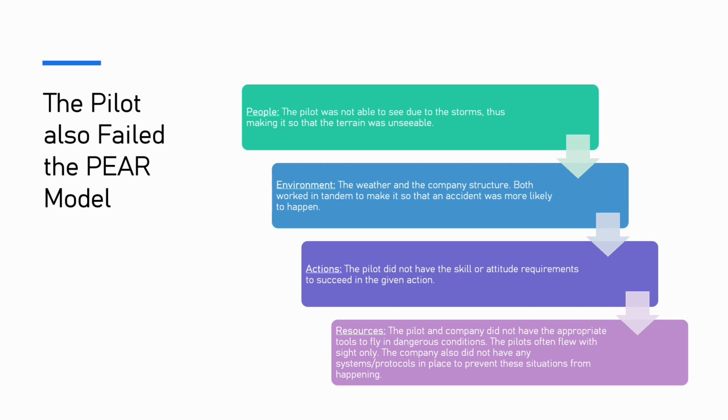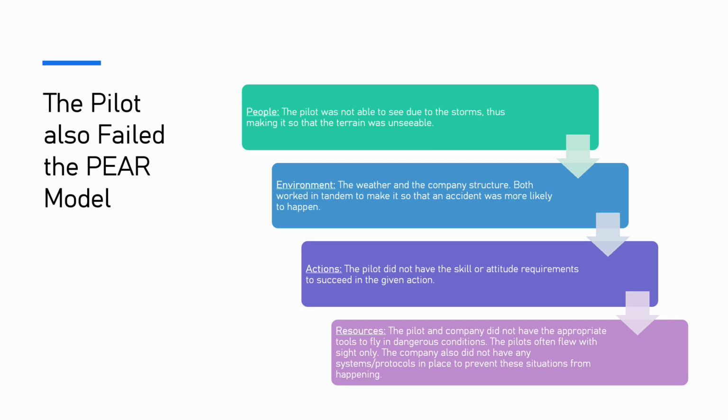And lastly, and I would say this is the most important part of this aspect, resources. The pilot and company did not have the appropriate tools to fly in dangerous conditions. The pilots often flew with sight only. The company also did not have any systems or protocols in place to prevent these situations from happening.